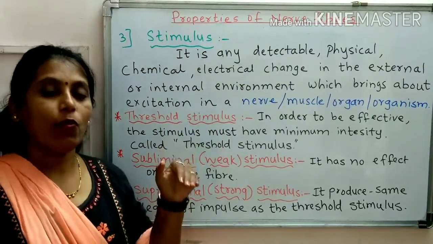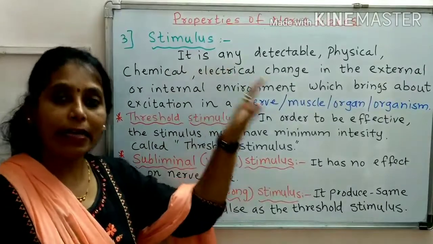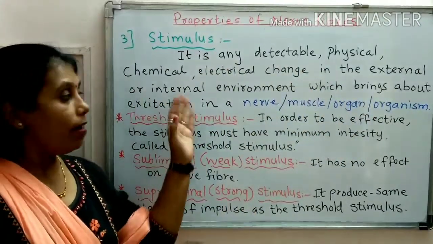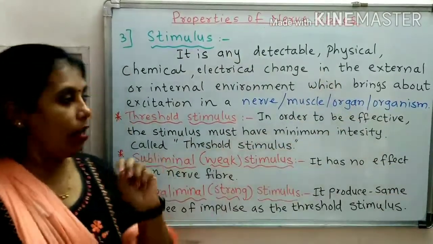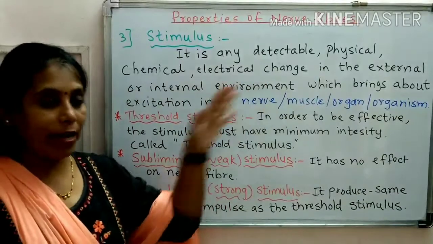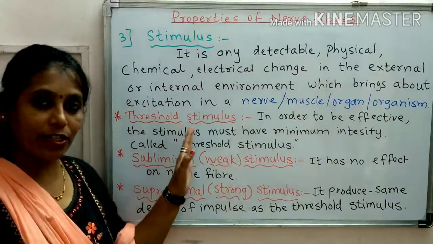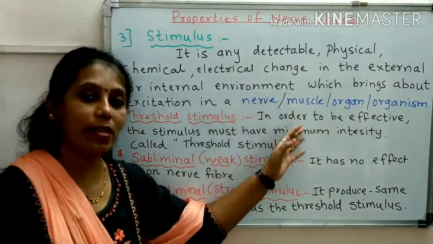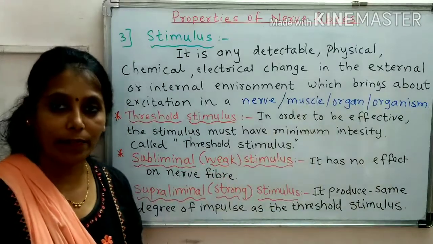Now we will study the third property of nerve fiber, and the property is stimulus. Let us study what you mean by stimulus. It is any detectable physical, chemical, or electrical change in the external or internal environment which brings about excitation in a nerve or muscle or organ or in the organism.